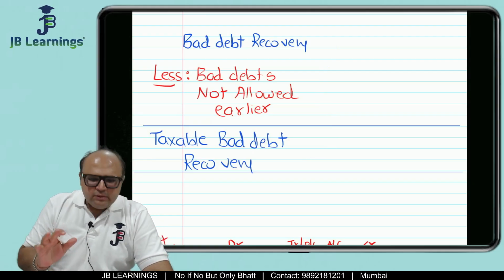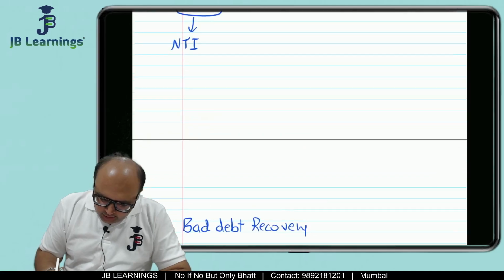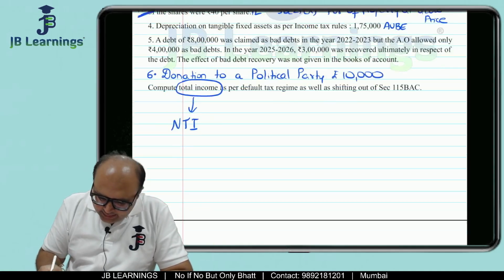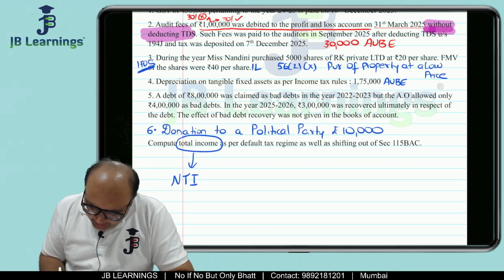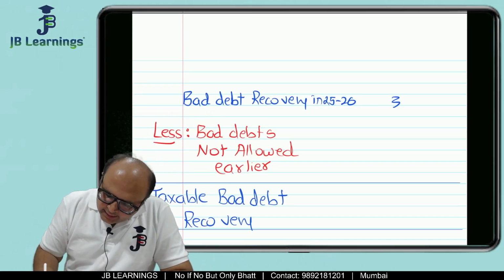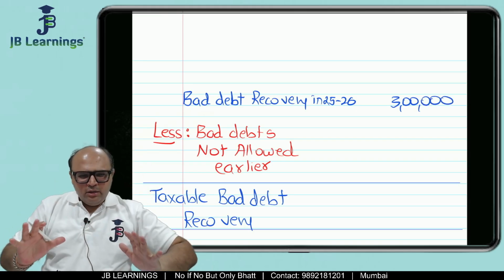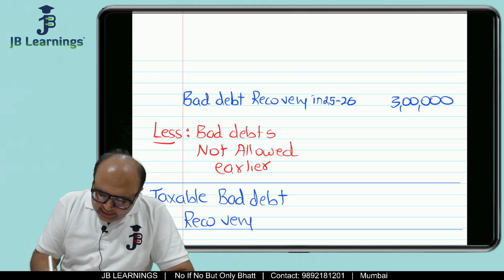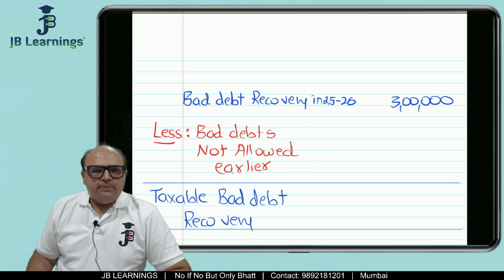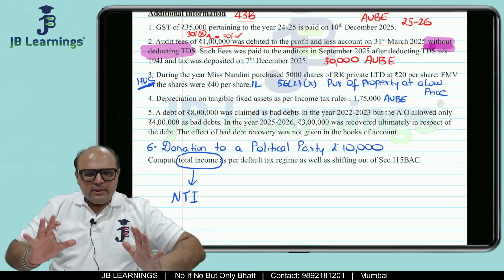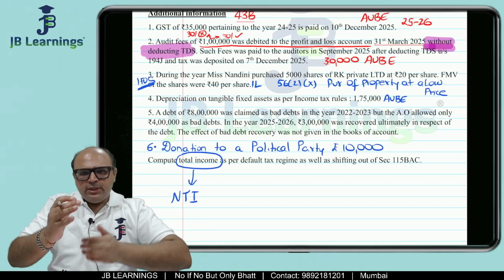First, we take the bad debt recovery of the current year. If you see the data, the bad debt recovery in 25-26 is 3 lakh. So first, bad debt recovery 3 lakh. I am teaching you the final conclusion first, then I will also teach you the logic behind it. Then, less: bad debts not allowed earlier.